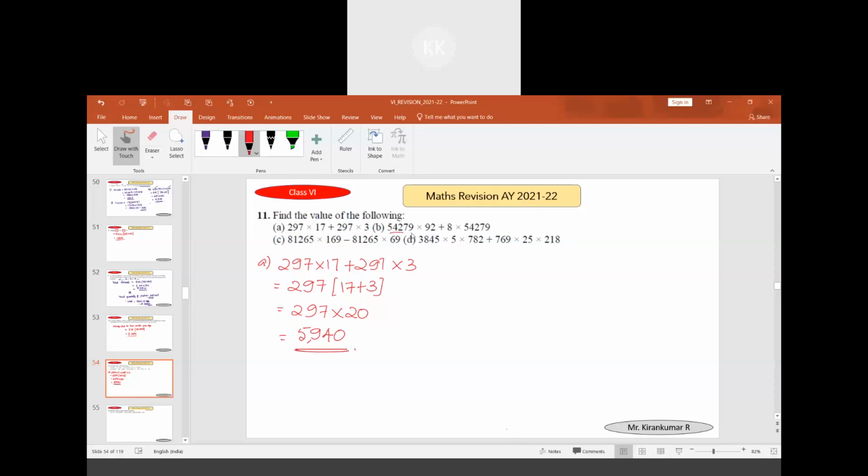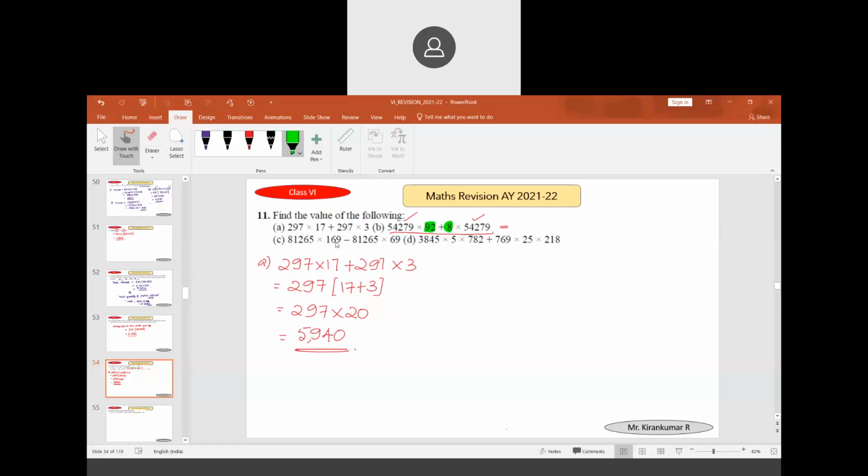Observe this question. In the second, similarly, 54,279 is common. When you add this 92 with 8, we get 100. We have to multiply that into 100. Answer is 54 lakh 27,900.